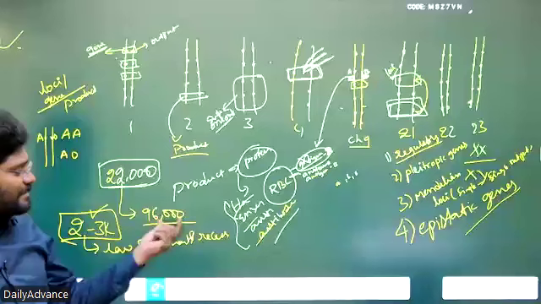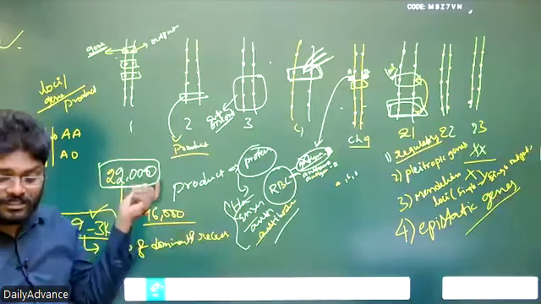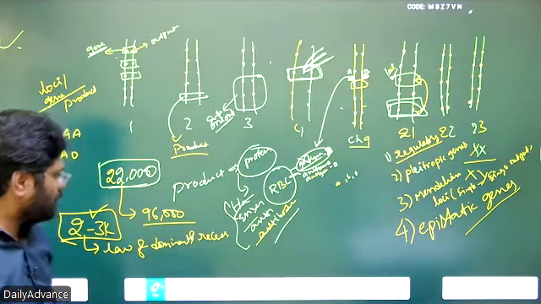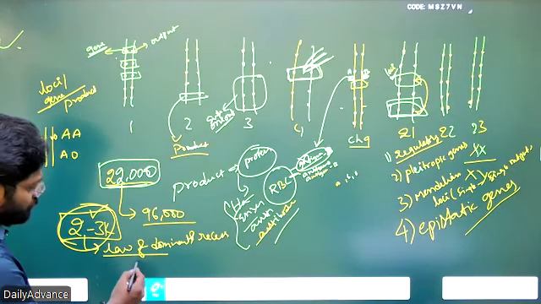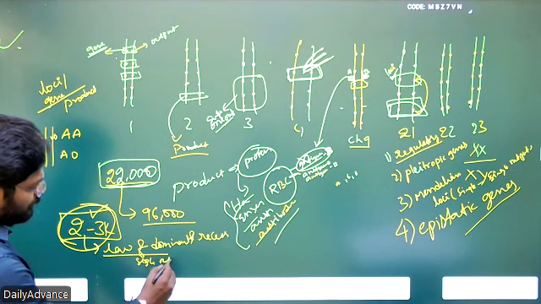So how are these 96,000 outputs coming from the 22,000 genes? Out of these, 3,000 genes are single-output giving.